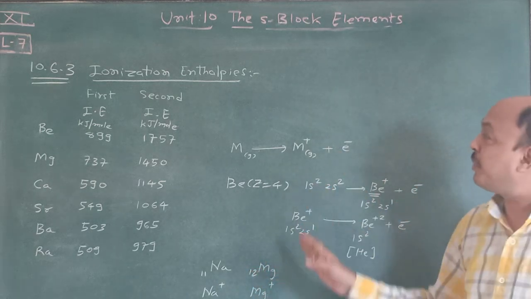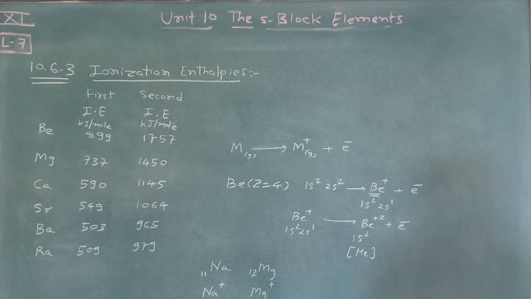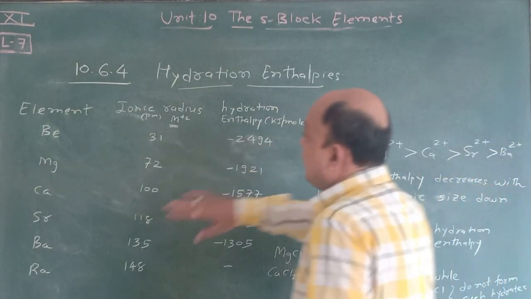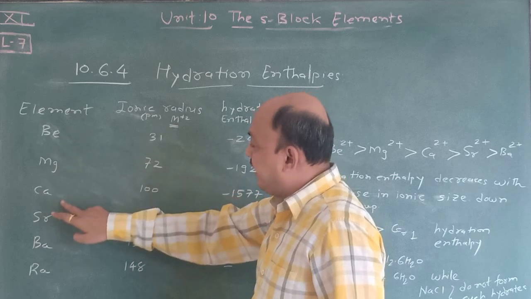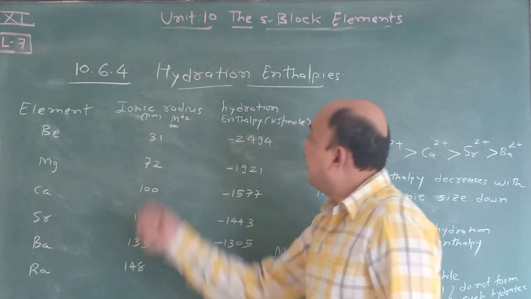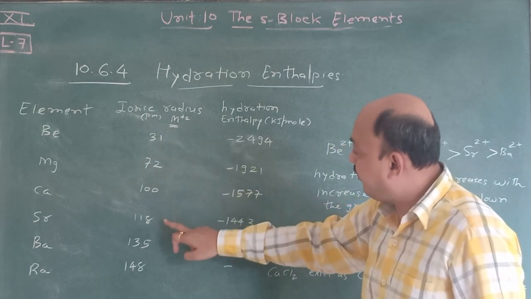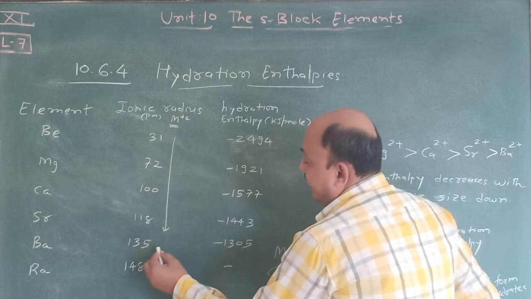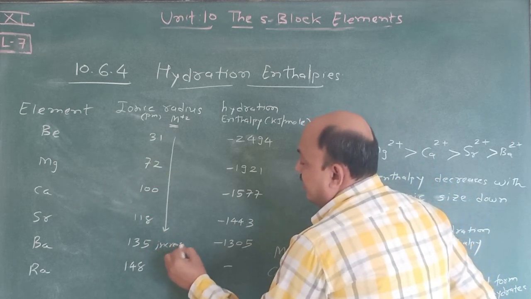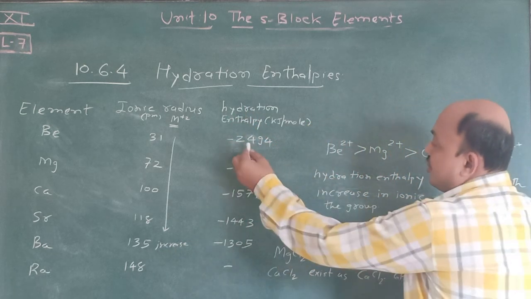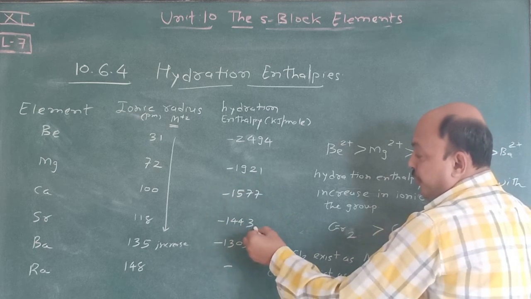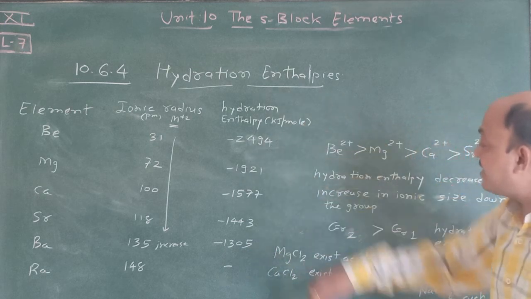Now we switch to the next topic, hydration enthalpy. Write this down. First write down the elements: beryllium, magnesium, calcium, strontium, barium and radium. Ionic radius: 31, 72, 100, 118, 135, 148; it increases in a group. Now see the hydration enthalpy: -2494, an exothermic process, then -1921, -1577, -1443, -1305; it decreases.